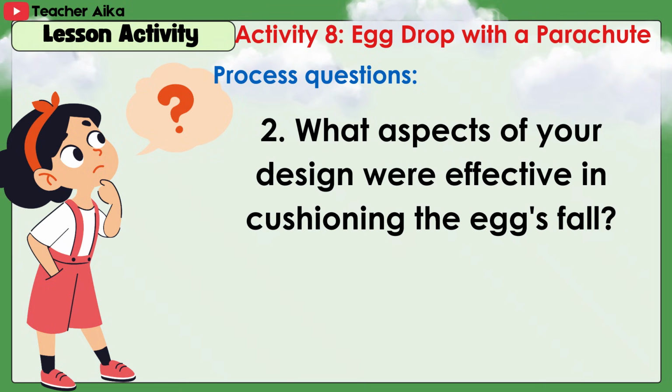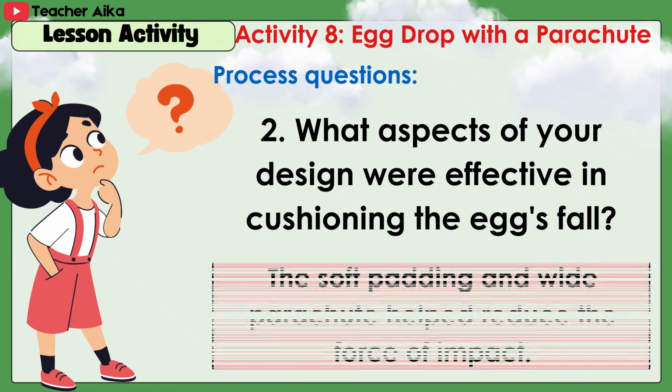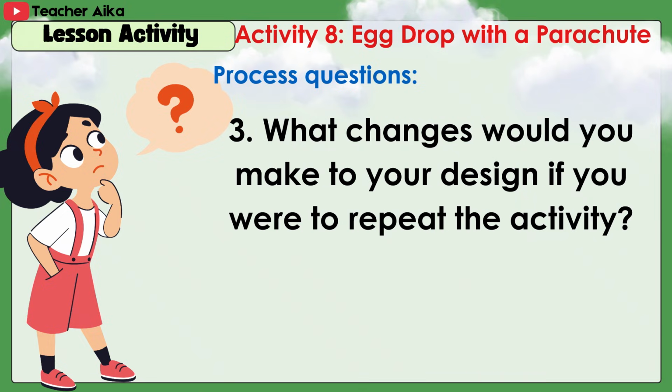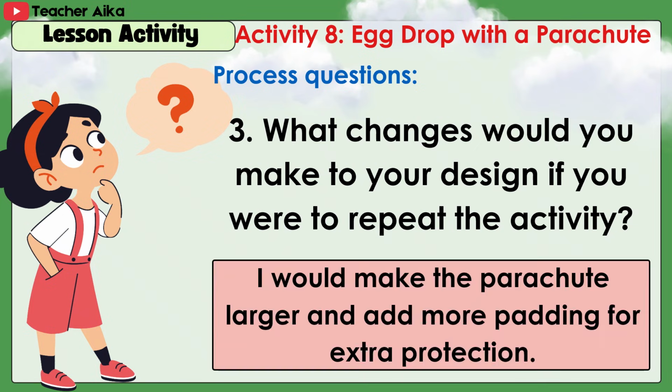2. What aspects of your design were effective in cushioning the egg's fall? Sample answer: the soft padding and white parachute helped reduce the force of impact. 3. What changes would you make to your design if you were to repeat the activity? Sample answer: I would make the parachute larger and add more padding for extra protection.